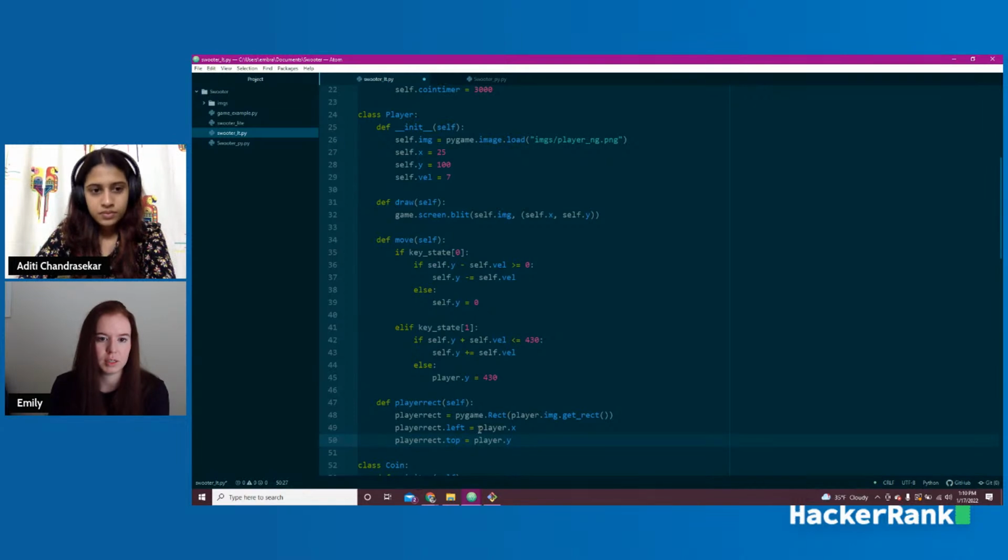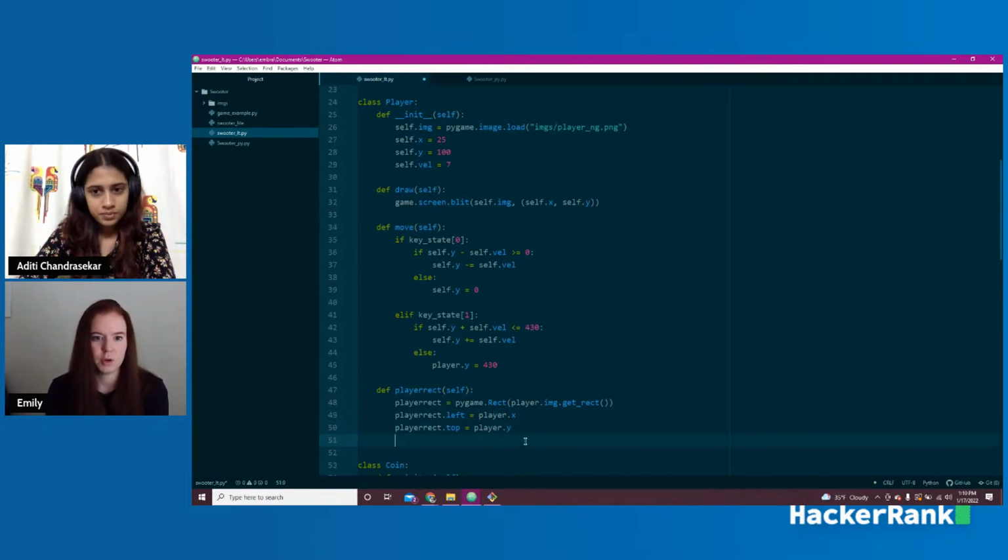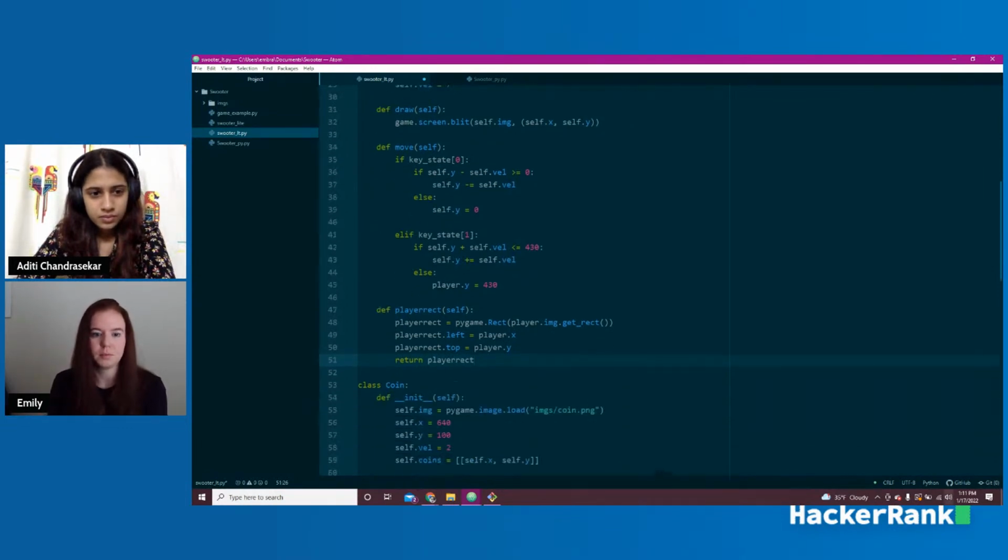I could honestly be writing self on these rather than player. It's going to work either way. And then I'm going to return player rect. So imagine we're creating little invisible rectangles around the blit, or the pixels that we pasted onto the screen.